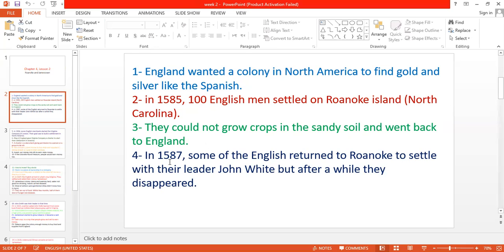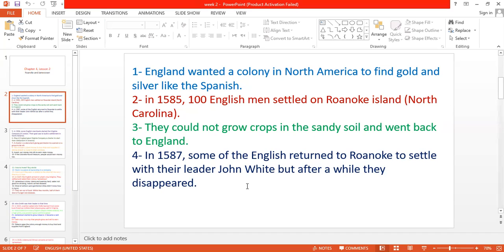In 1587, after 2 years, some of the English people returned to Roanoke Island to settle there. And at that time, their leader was John White. They stayed on Roanoke Island, and after a while, John White traveled to England to bring some food and supplies they needed in America.